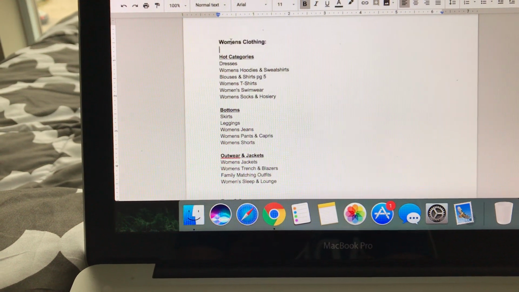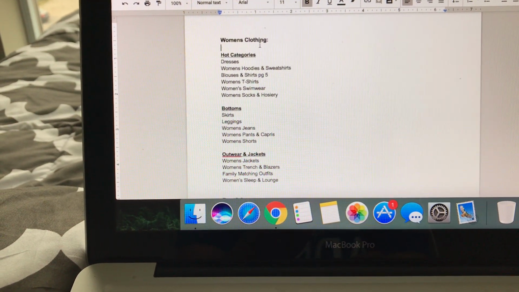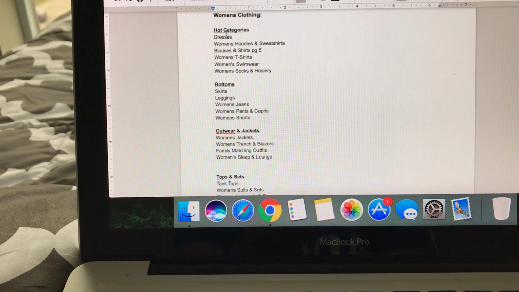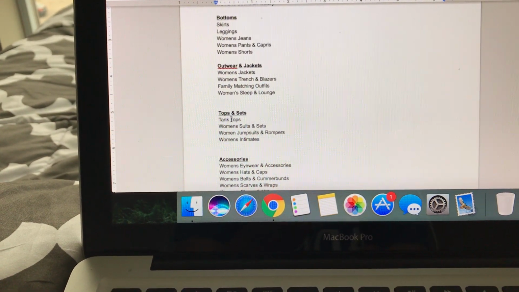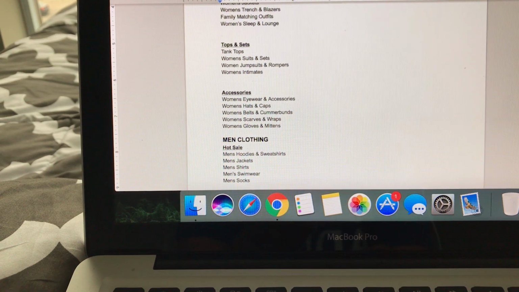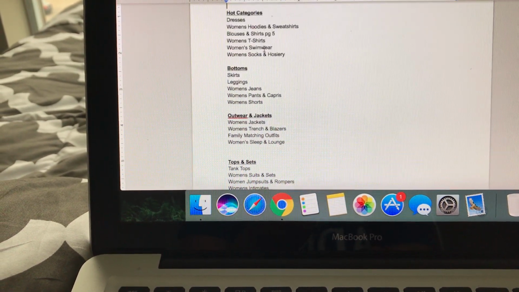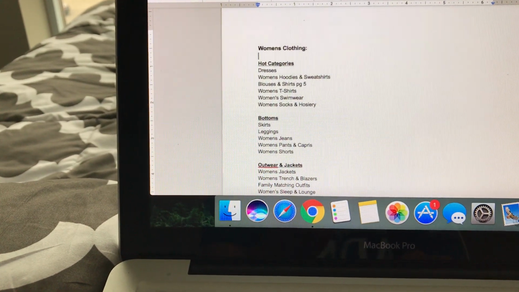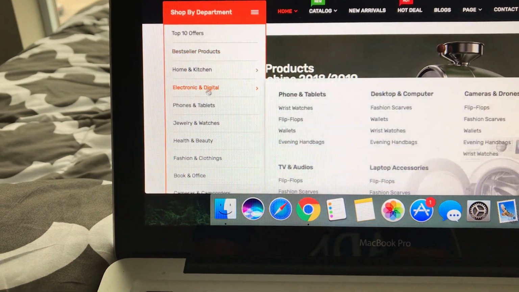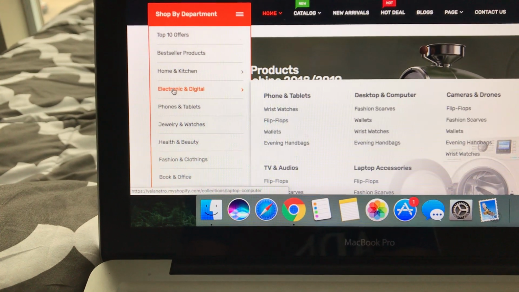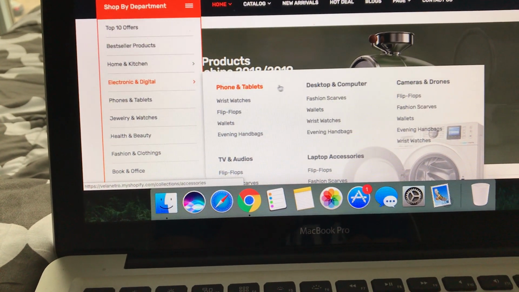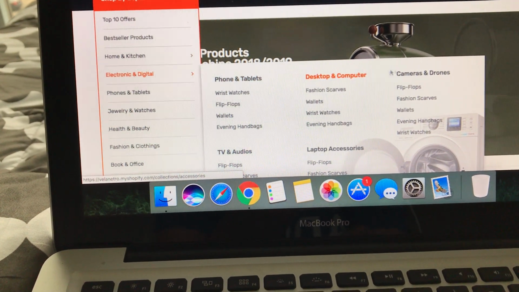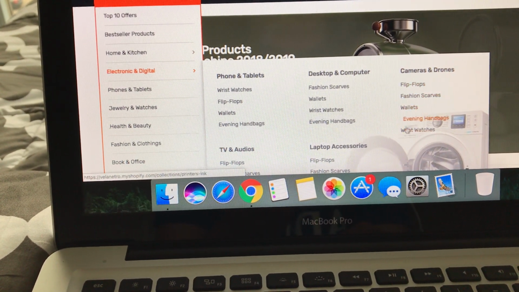So if you put women's clothing when you're editing the shop by departments, this is how it's going to look. That's 1, 2, 3, 4, 5. So that's 5 different categories and many different subcategories. Let's say this says women's clothing, and then you go in here, and the ones you see up here are the categories, and underneath are all the subcategories.